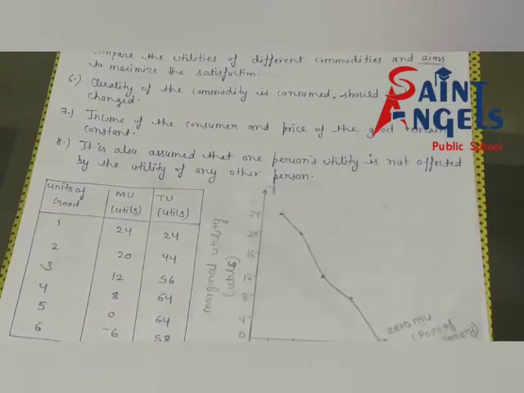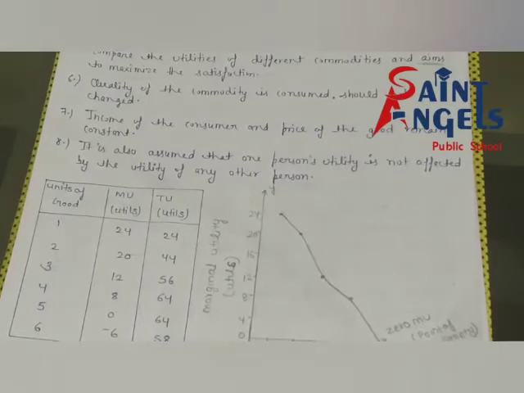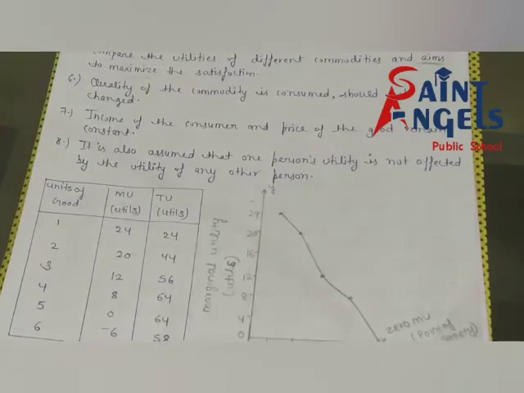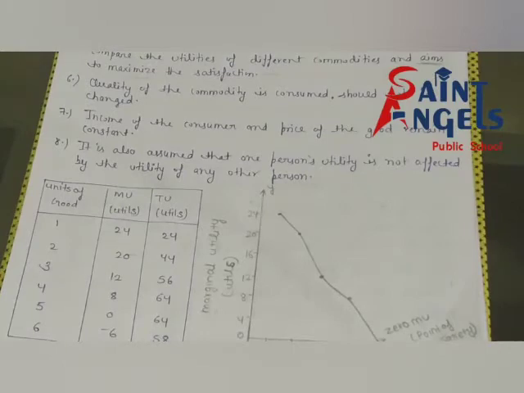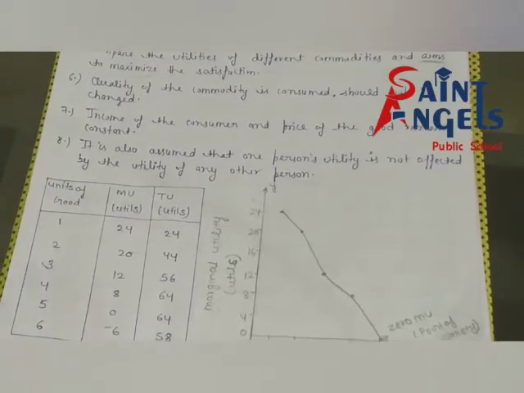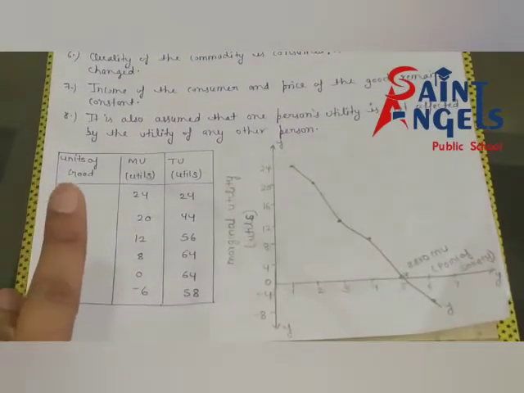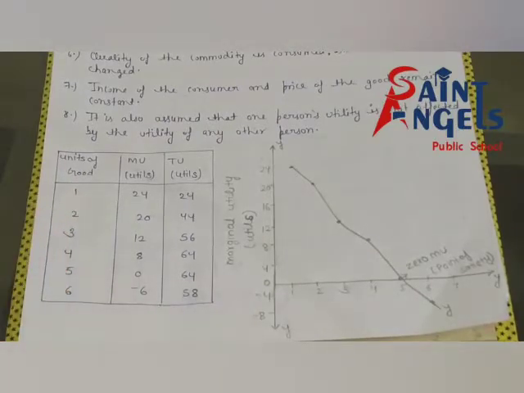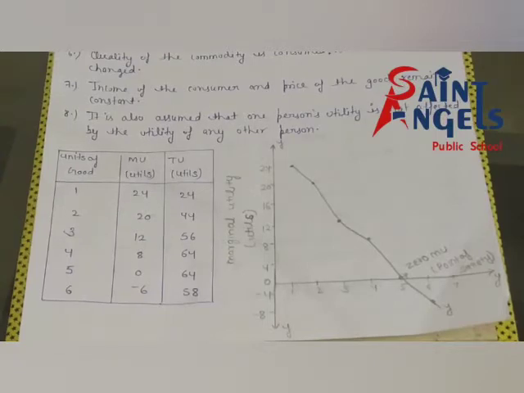You know the meaning of the law of diminishing marginal utility. It means that as we consume more and more units of a commodity, the additional satisfaction goes on decreasing. Additional satisfaction means marginal utility. Marginal means additional, utility means satisfaction.